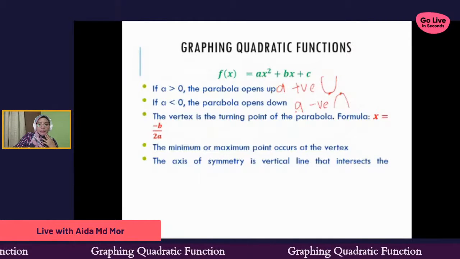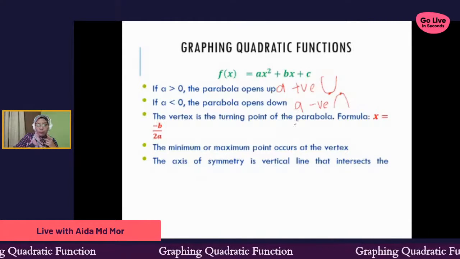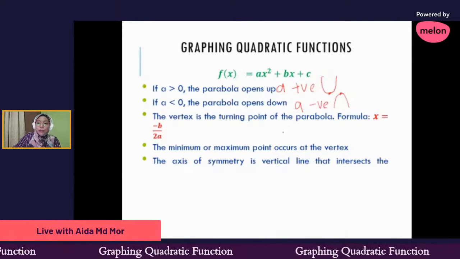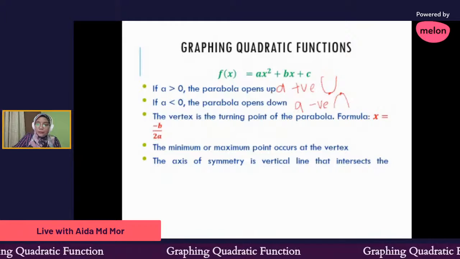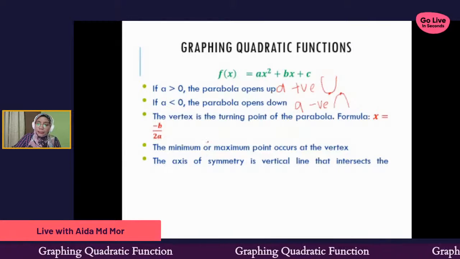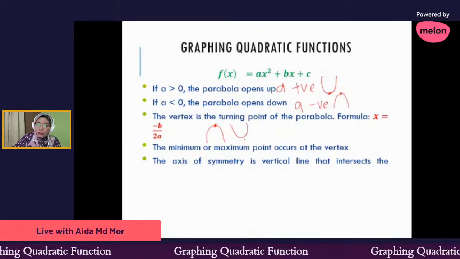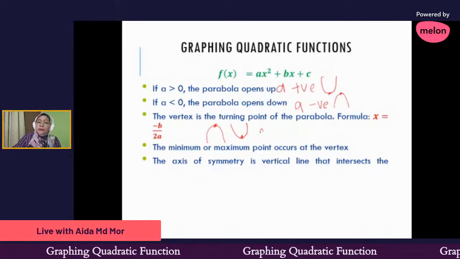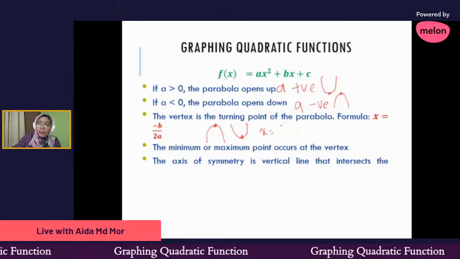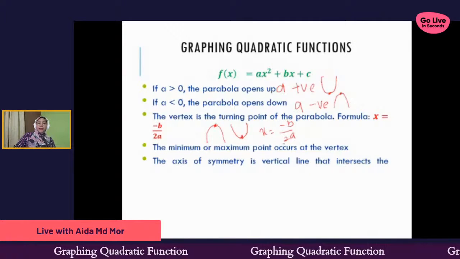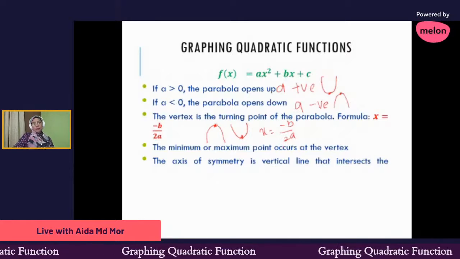Okay, so they say that the vertex is the turning point of the parabola. So the formula for the vertex is x equal to negative b over 2a. Again, the vertex is here, the corner here. And then they say that the minimum or maximum point occurs at the vertex.